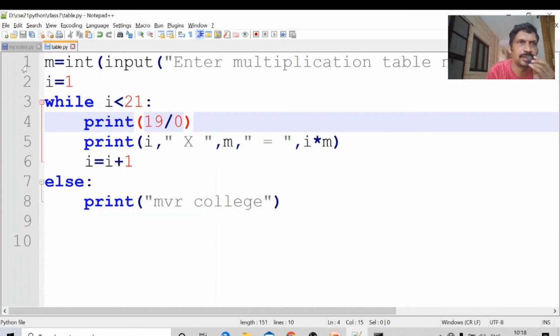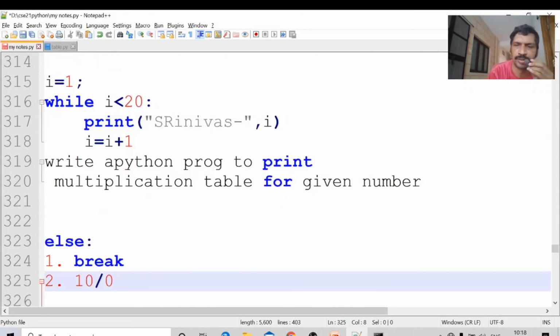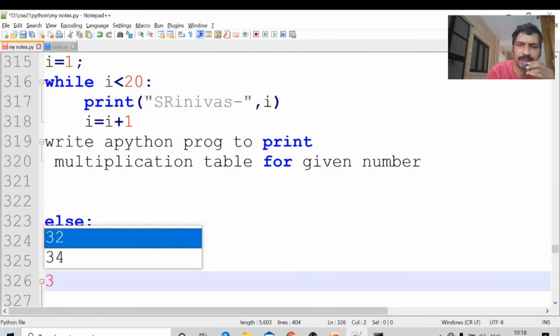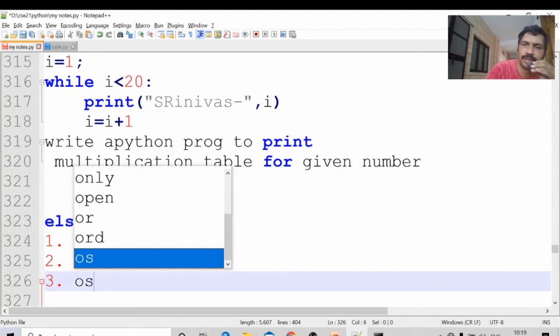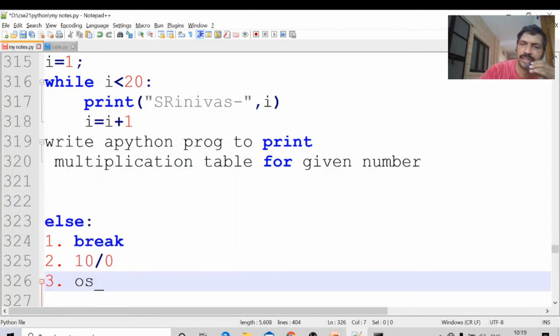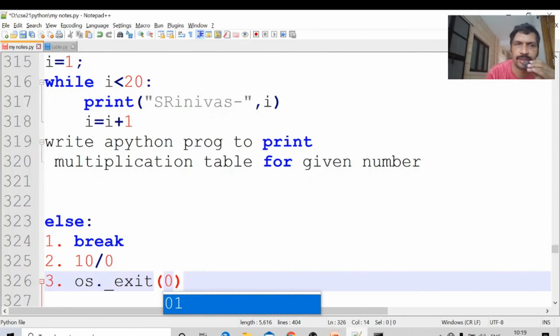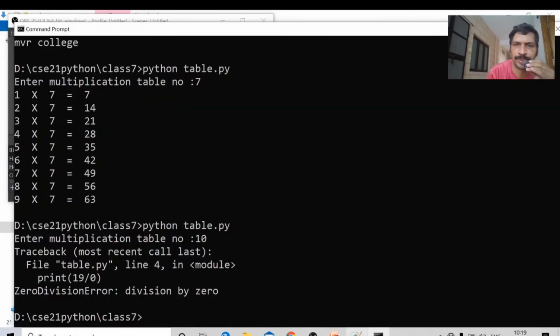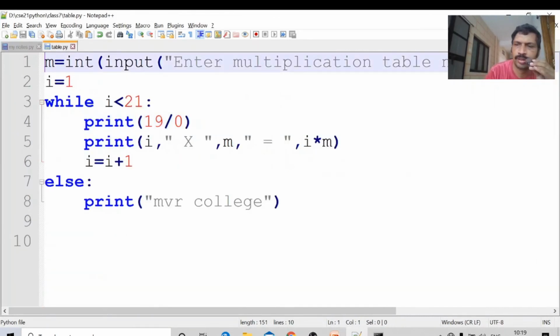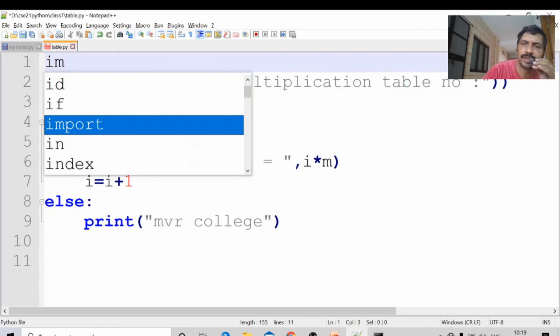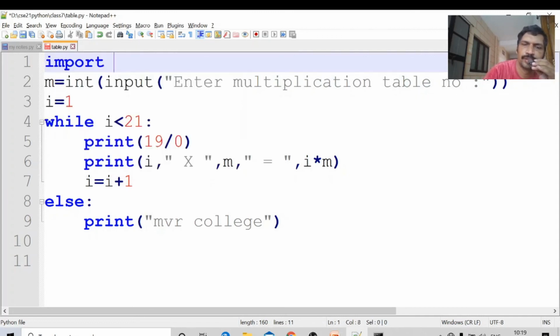Next, what is the third case? This is an important question from the exam point of view: in which situations is the else block not executed in for and while loop. Okay, OS. If this function appears in the body, it is not executed: exit of 0. We will see that one also. In order to use it, we have to import the package, import os. Details about this will come later.